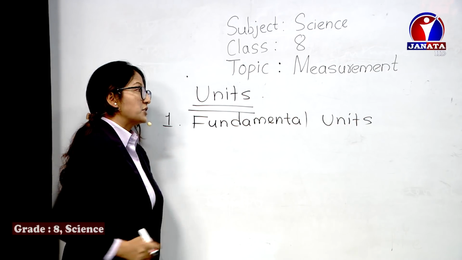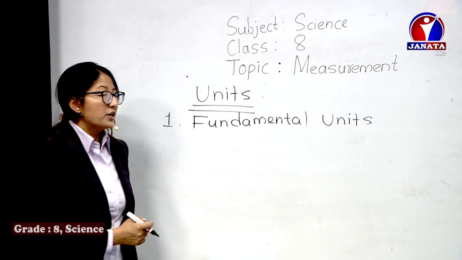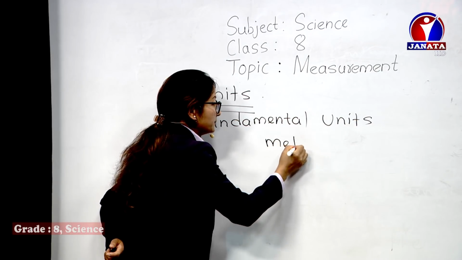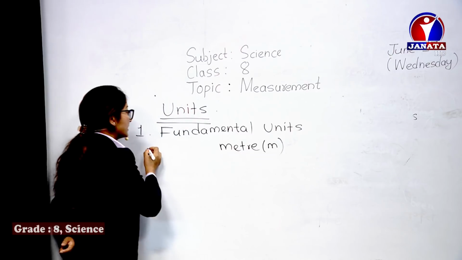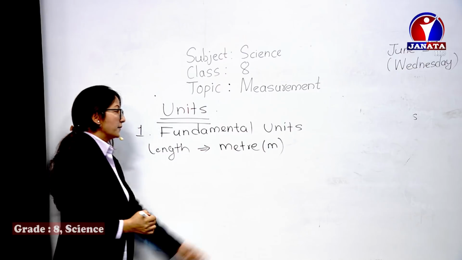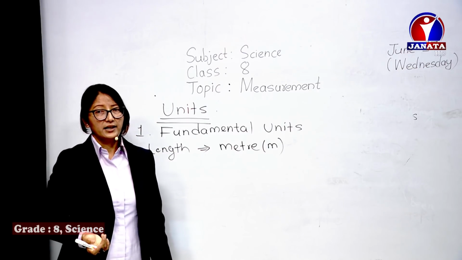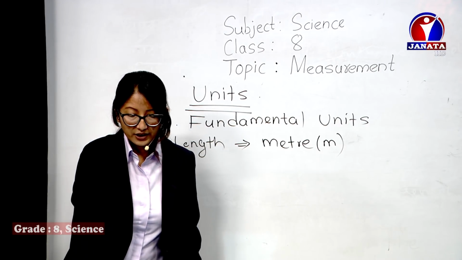Now here, fundamental units are the first type of unit. Let's discuss a little bit about meter. We represent it by m. This is the unit of length. Meter is a fundamental unit. It's independent; it doesn't depend on any other unit.